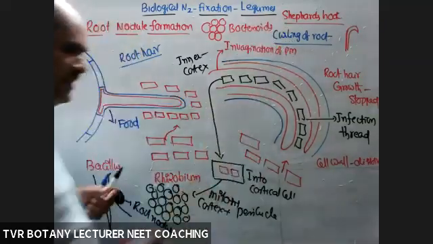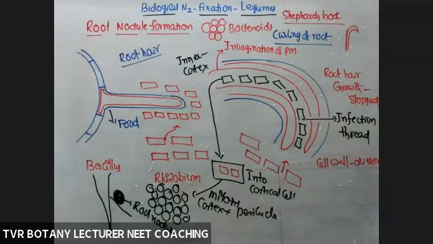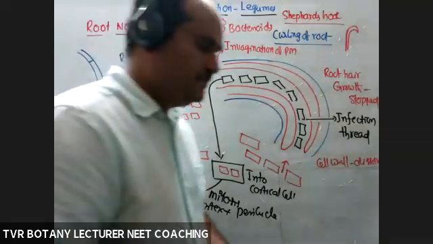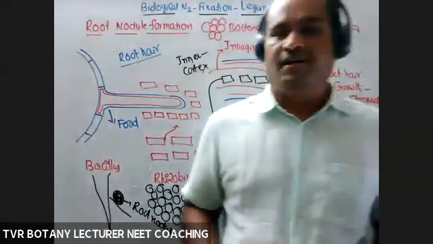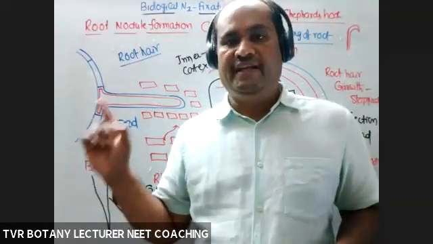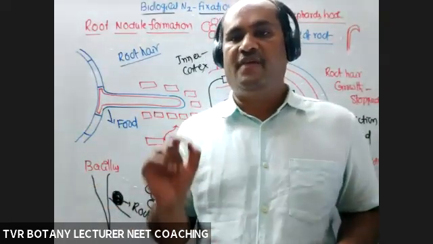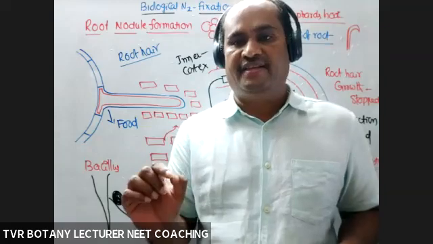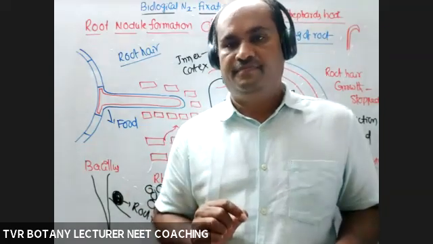Bacteroids. Given statement in the textbook: once these bacteria are present in the cortical cells or root nodule, they are morphologically changed into bacillus, rod-shaped bacteroids. Actually, before the entry of rhizobium into the host, the shape of rhizobium is bacillus, rod-shaped.